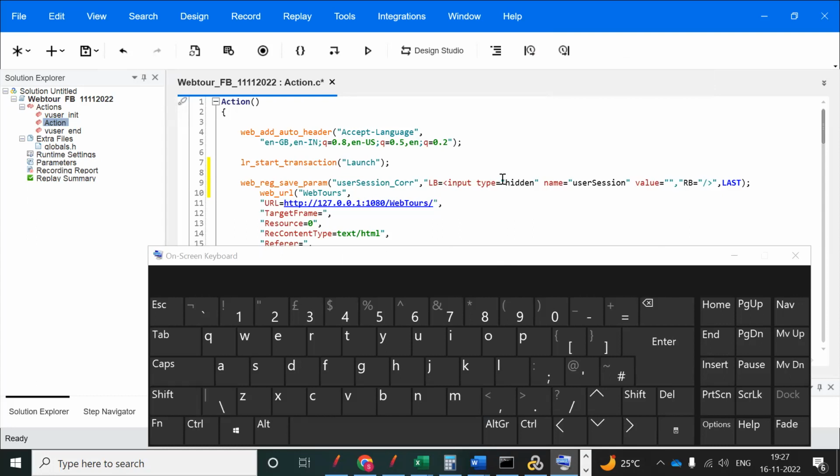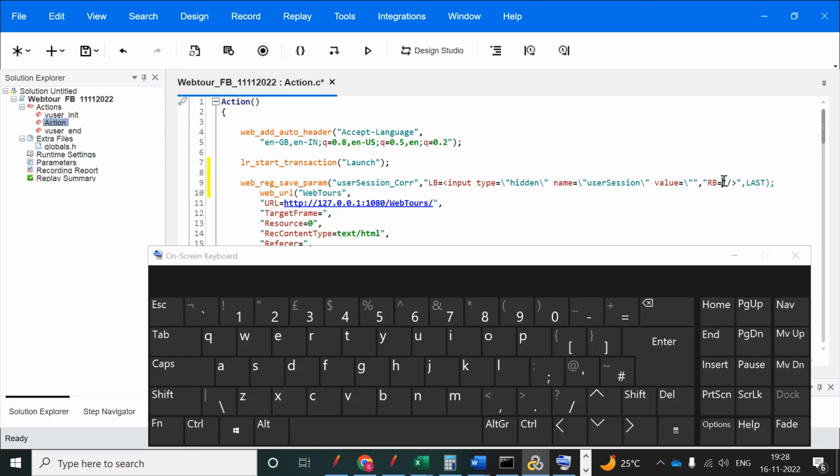So now in the double colon place, you can keep the cursor in front of the double colon and give the slash. And after that, hidden, one more double colon will be there, give one more. After that, user section name equal to, one more double colon will be there, you can give this. After user section, we have one more, you can give this. And after value is equal, one more is there, you can give. But here one more is there, you should not give, right? Because we have given the syntax LB double colon. So now LB is completed.